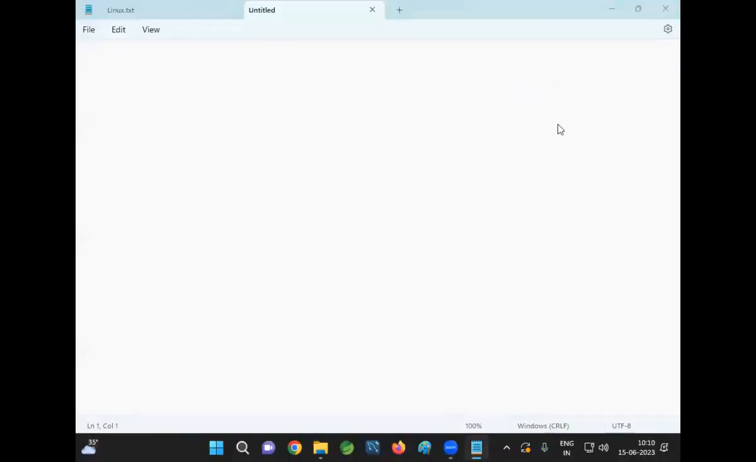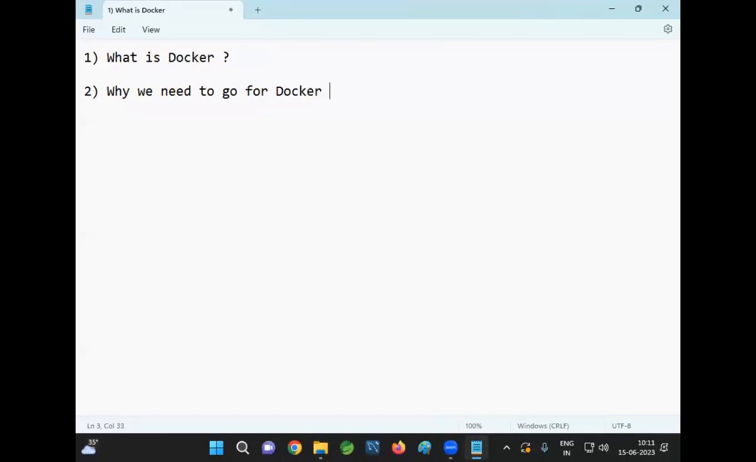Good morning, guys. In today's session, we are going to understand what is Docker and why we need to go for Docker, Docker installation, Docker architecture, and we will go for Docker setup. And we will discuss few Docker commands. If you are working as a developer, learning Docker is very, very important.